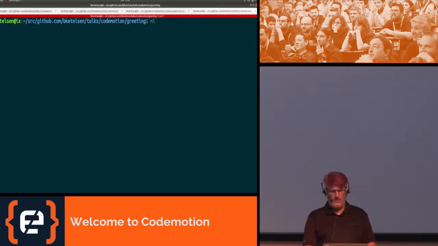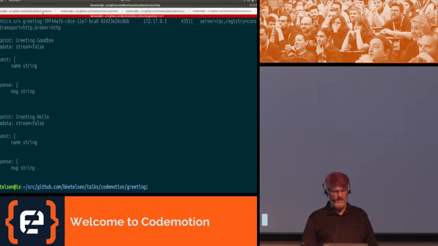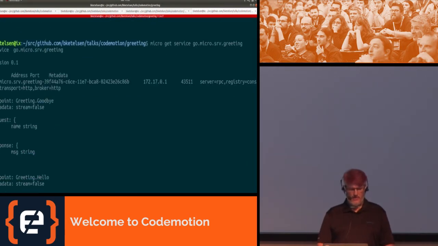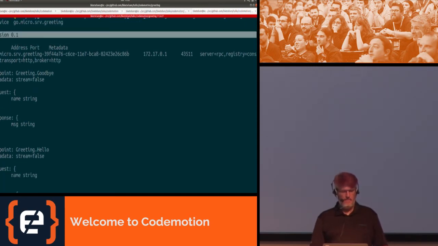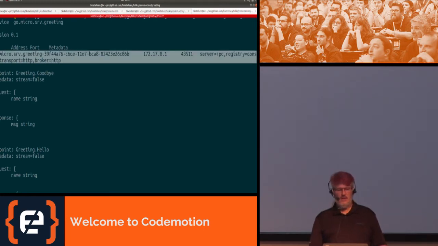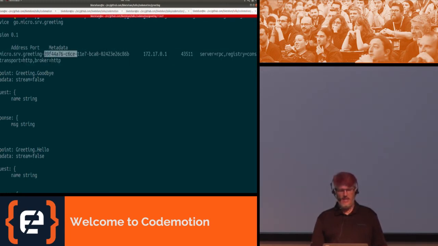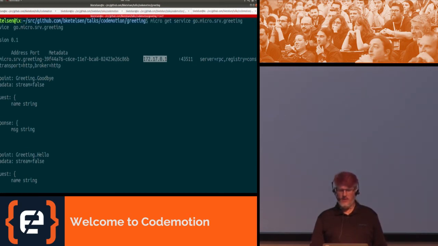We can type micro get service go.micro.srv.greeting. And micro get gives us information about the service. We get the version number at the top. We also get information about the known instances that are running. So we have the service name plus a unique ID for the instance of that service. We've got its internal IP address, which looks like my Docker interface, even though I'm not running on Docker. We've got the port that it's running on, and then some metadata about that service.